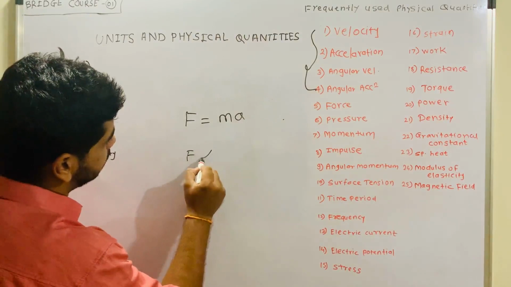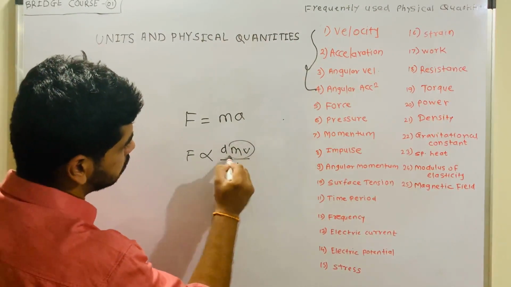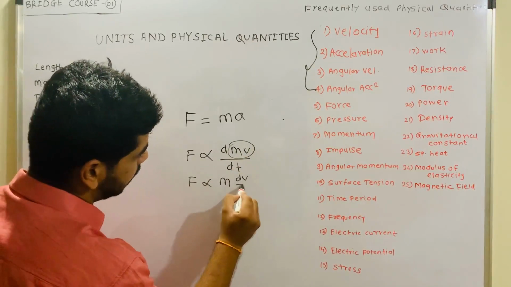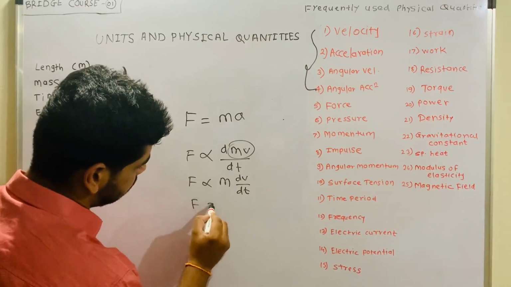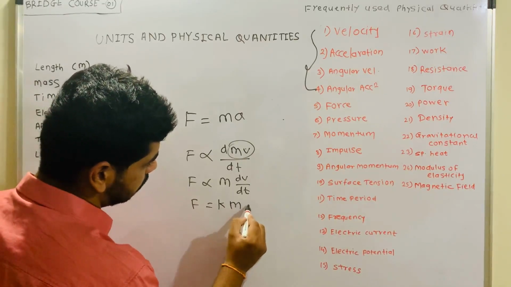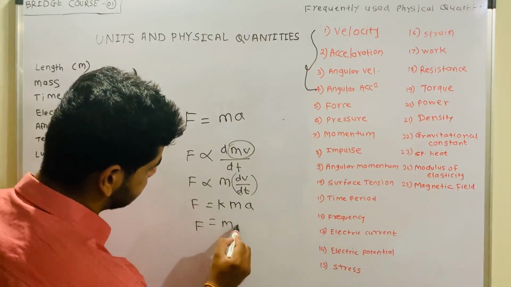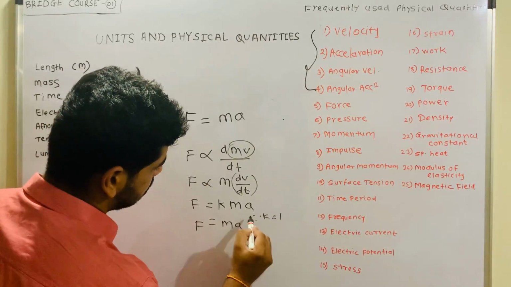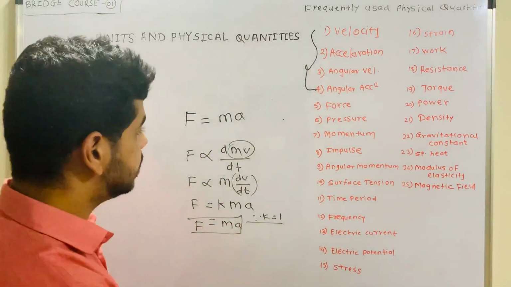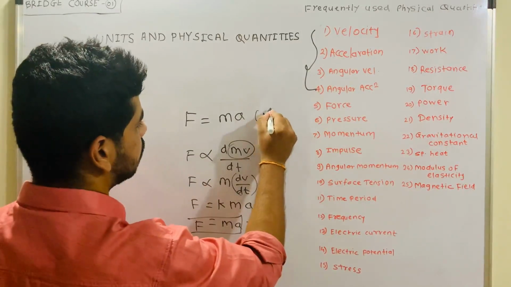The force is directly proportional to the rate of change of momentum, because momentum is equal to mv. Mass is constant, so dv by dt. If we want to remove the proportional sign, I am just putting k over here. M into dv by dt is nothing but the acceleration. When k is equal to 1, we get F is equal to ma. So this is the force, and its unit is Newton. Is it fine?